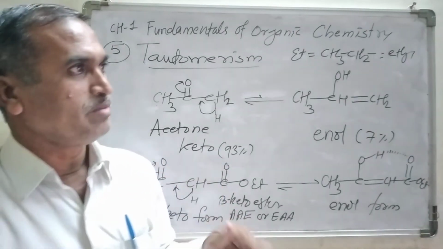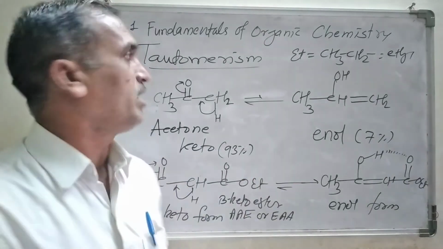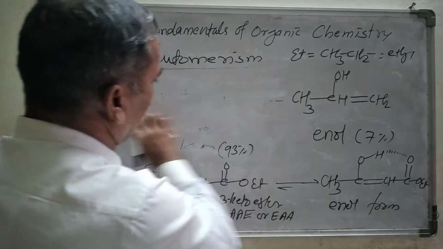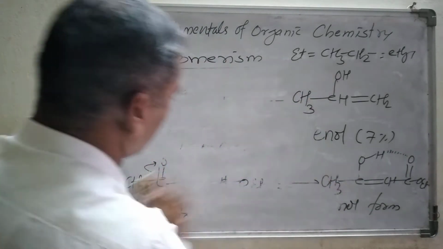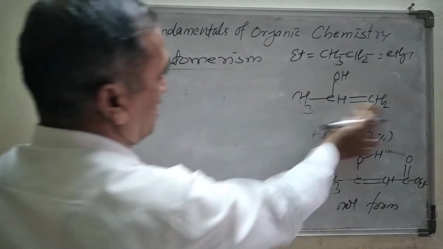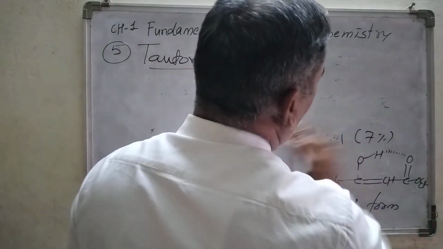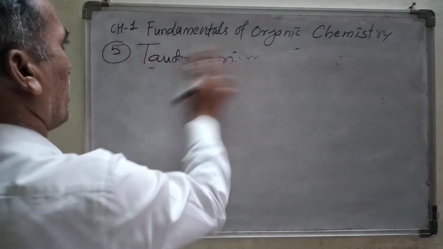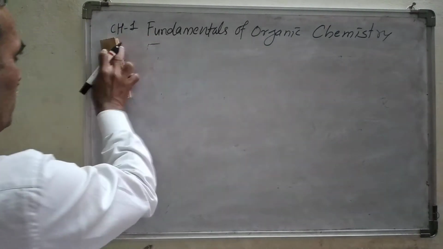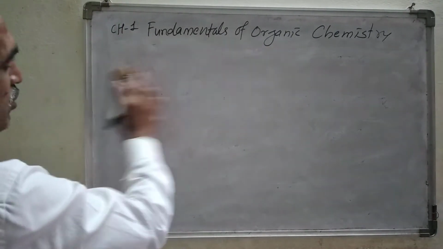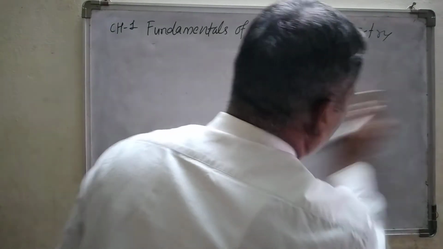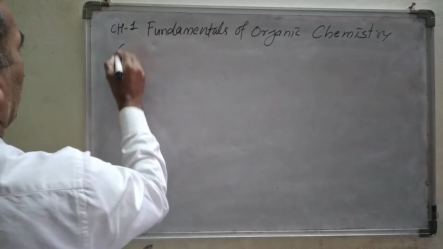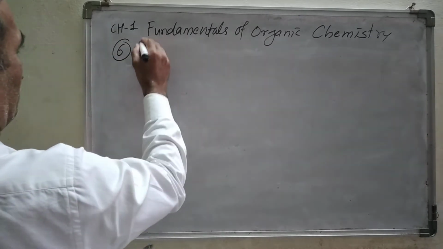Right, now let us move on to the next one, the final steric effect, that is the sixth one. The sixth one is nothing but hydrogen bonding, right? Let me talk about the hydrogen bonding. Let me clean the board first. Here. Now the last steric effect will be the hydrogen bonding.